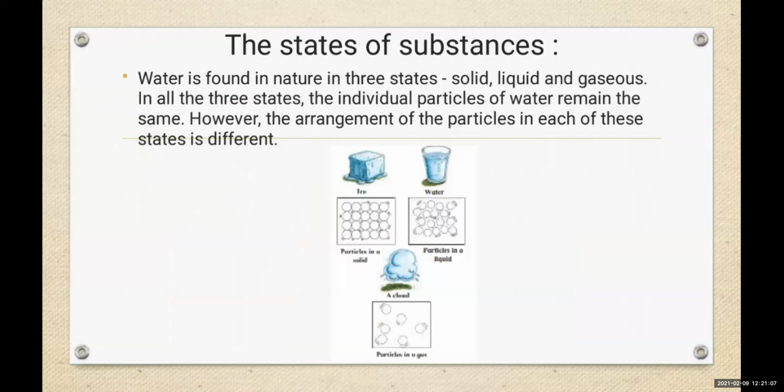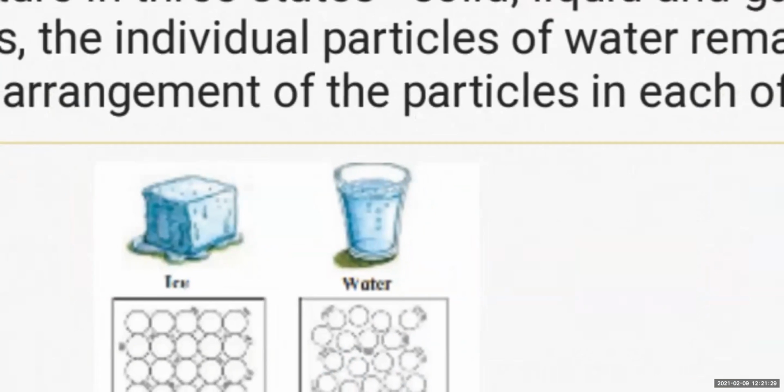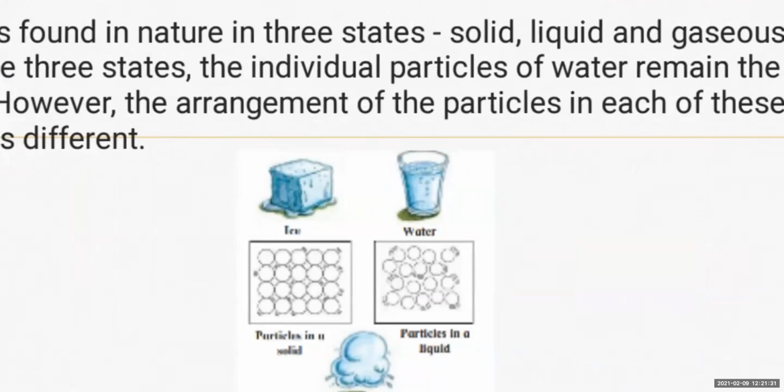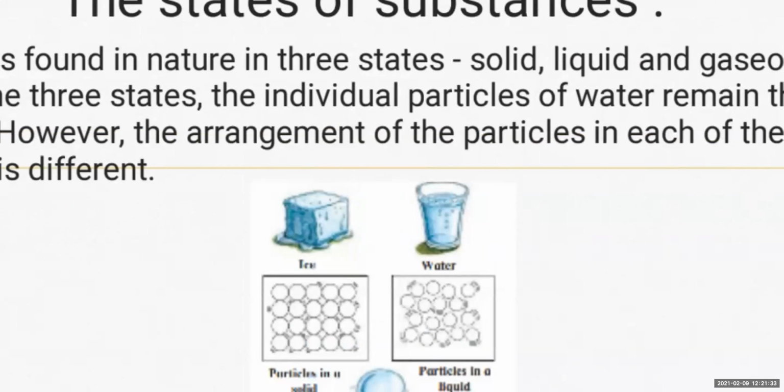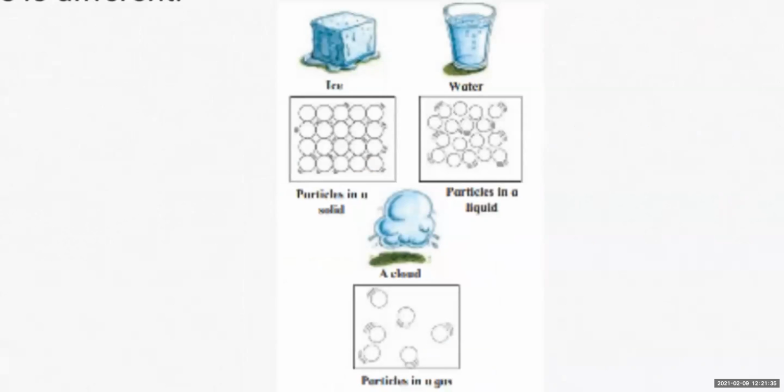States of substance. Tell me, what are the three states of substance? Liquid, solid, and gaseous. These are formed in nature in three states. Which are they? Solid state, liquid state, and gaseous state. What is solid? Ice. Okay. What is liquid? Water. Then what is gaseous? A cloud.